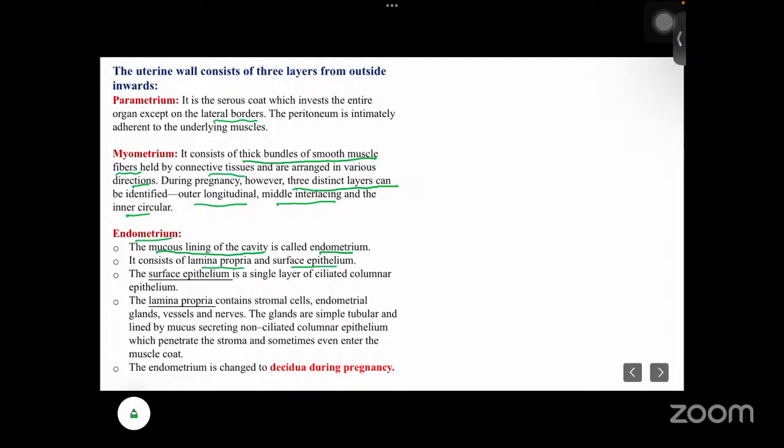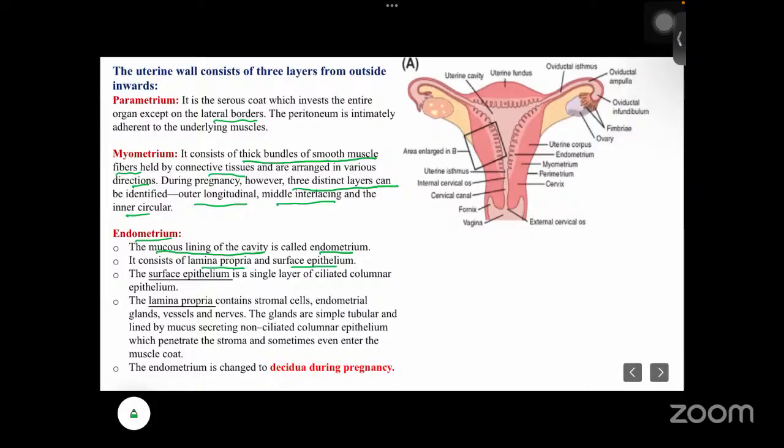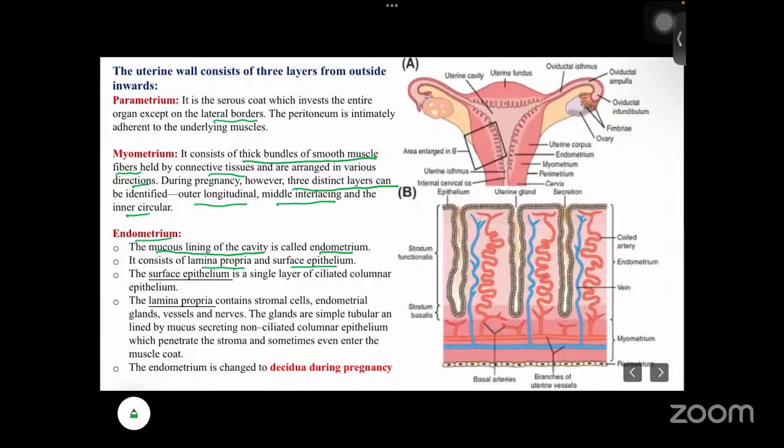The surface epithelium is a single layer of ciliated columnar epithelium, whereas the lamina propria consists of stromal cells, endometrial glands, and vessels, and some nerves will be there. The glands are simple tubular and lined by mucus secreting non-ciliated columnar epithelium, which penetrate the stroma and sometimes even enter the muscle coat. This is the myometrium.